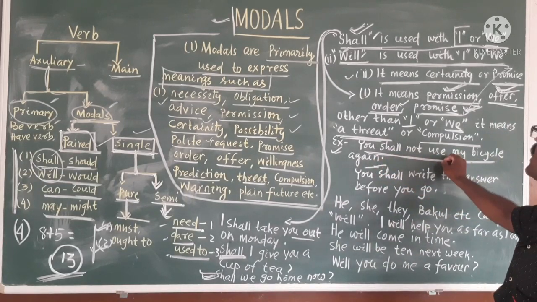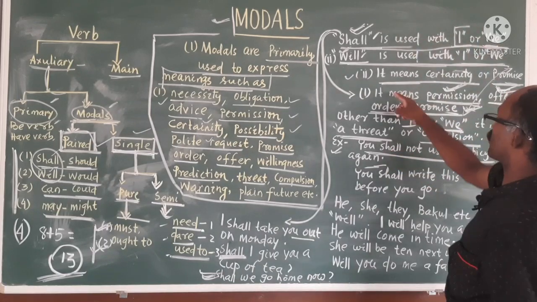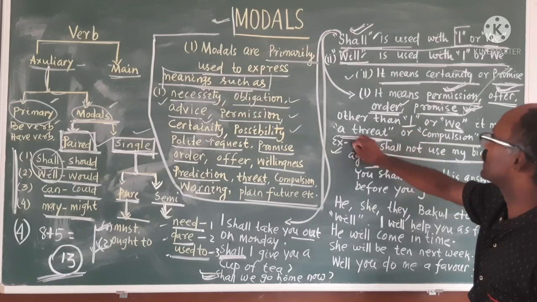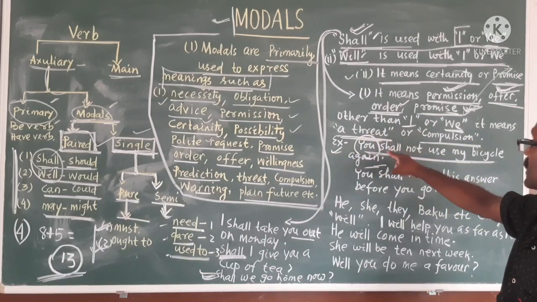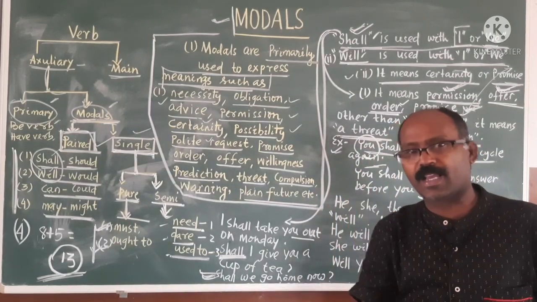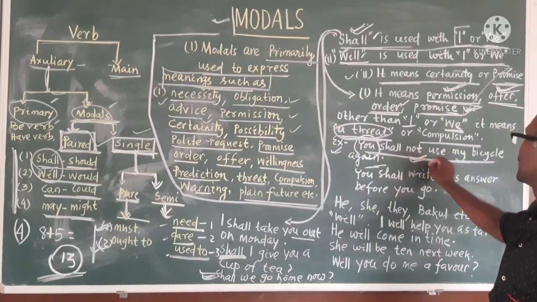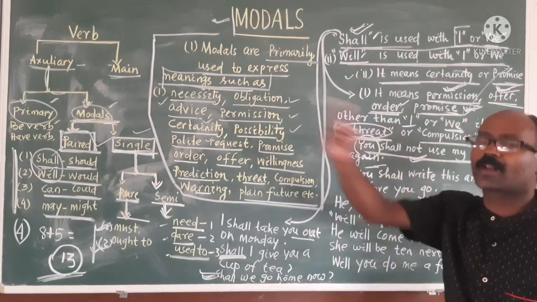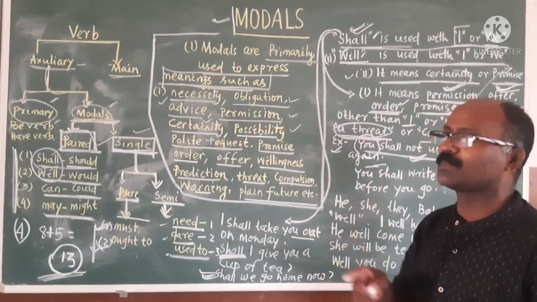What are you telling with it? Shall, I have already told you, is used with I and we. Other than I and we, you are using you. So what does the meaning become? You shall not use my bicycle again. That means you are threatening. It is a threat. You shall write this answer before you go. The teacher is telling, you shall write this answer before you leave the class.